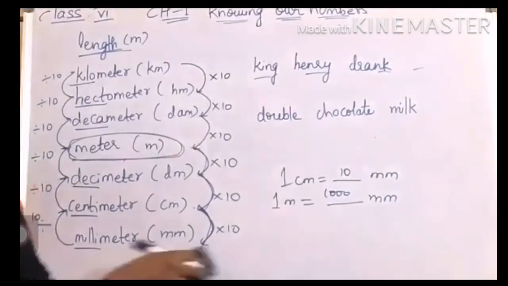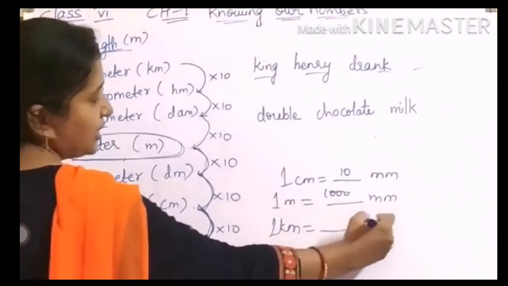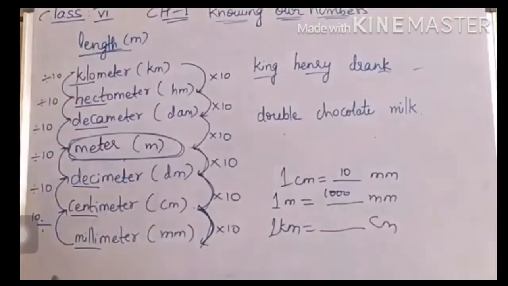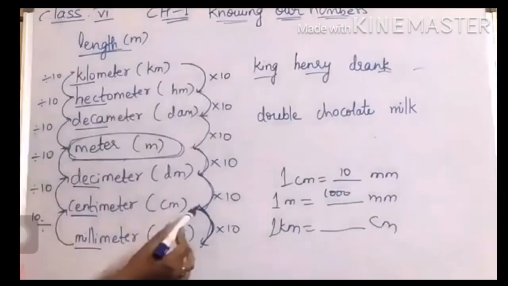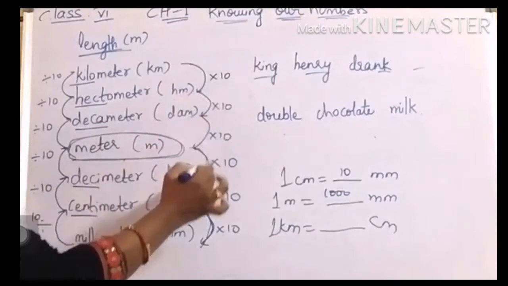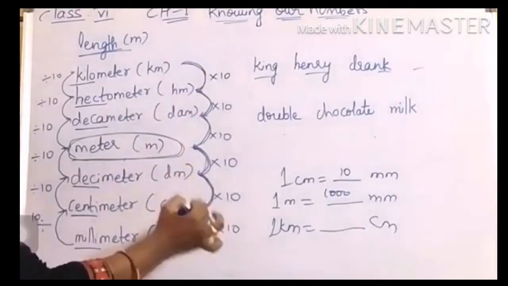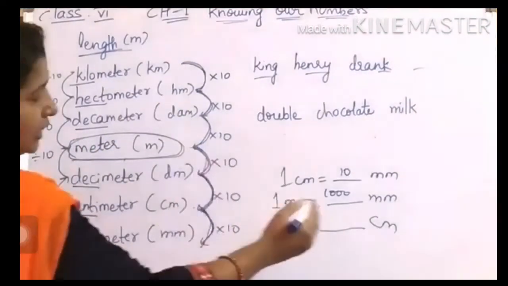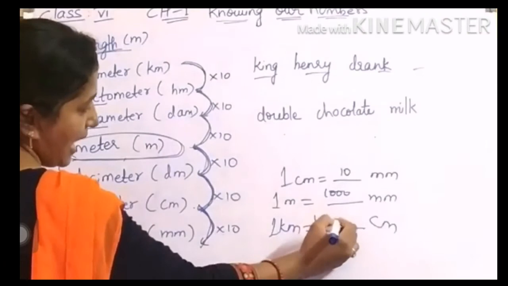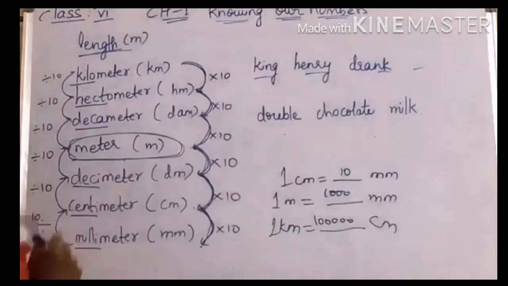Similarly, if I ask you, 1 kilometer equals how many centimeters? Here is a kilometer and here is a centimeter. How many tens should we multiply here? 10 into 10 into 10 into 10 into 10. So total 5 tens. 10 into 10 into 10 into 10 into 10 gives you 1 lakh. So 1 kilometer is nothing but 1 lakh centimeters.